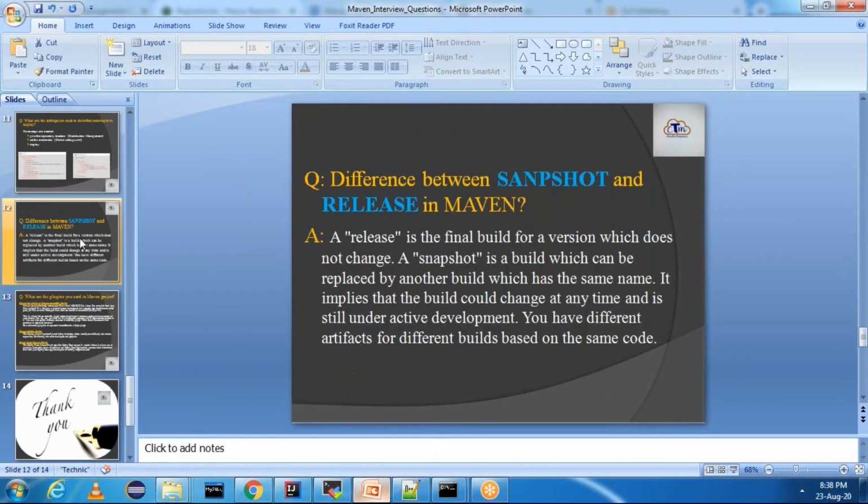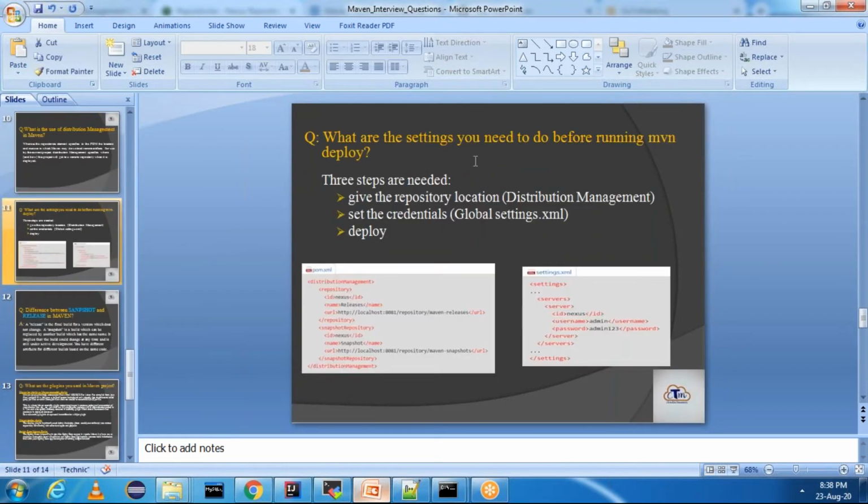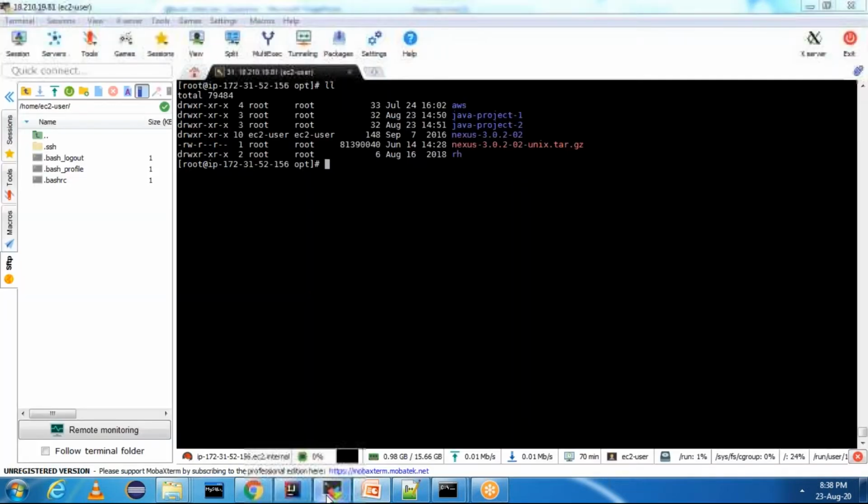And next, what are the settings you need to do before running mvn deploy? There are 3 steps which we need to provide before doing mvn deploy. The first step is we need to give the repository location in the distribution management tag, as we discussed some time back. And second thing, we need to set the credentials in the global settings.xml. Third thing is we need to execute mvn deploy. And if you see, this is how we need to add the distribution management tag. Let me add the distribution management tag to the project I created here.